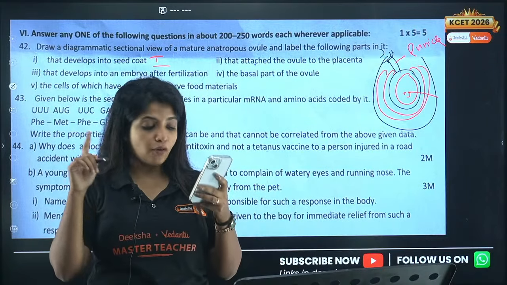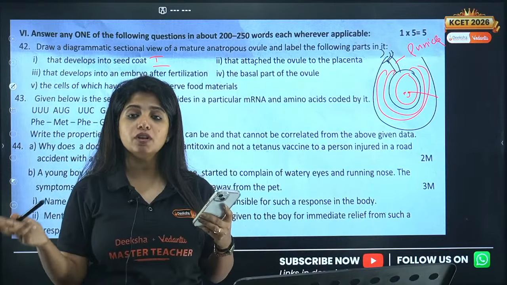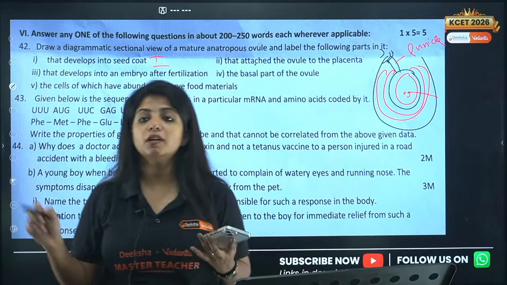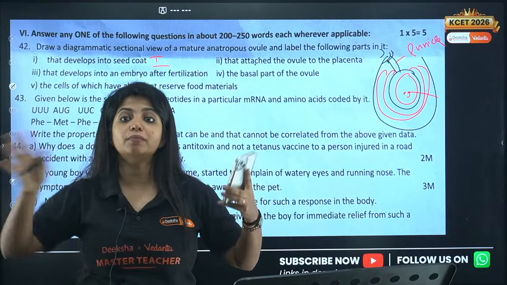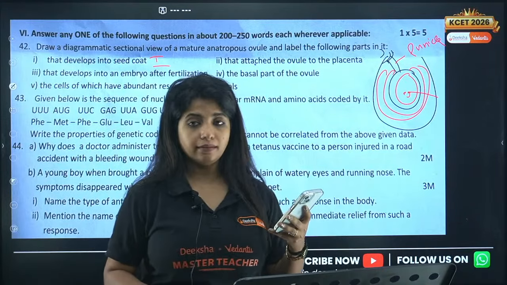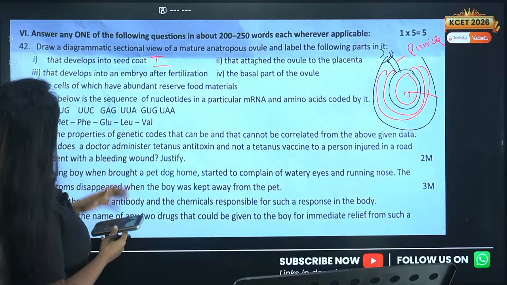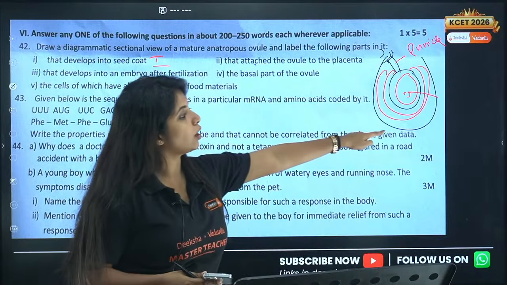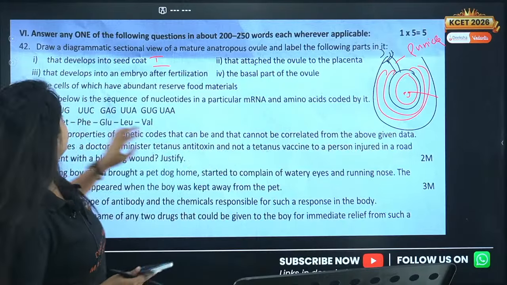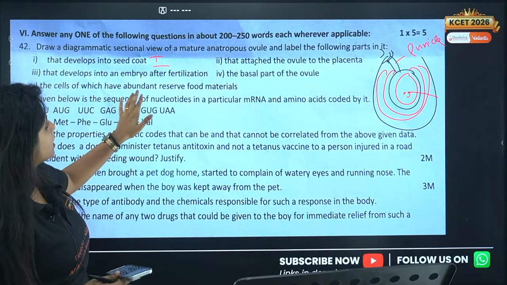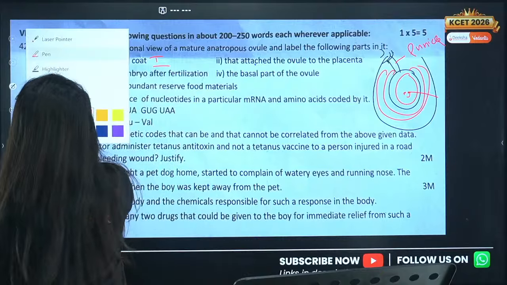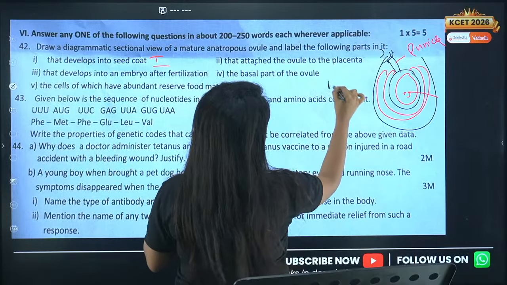Okay. Now for the next thing, convergent evolution, you can talk about the potato and sweet potato example, or you can talk about the wings of birds and butterfly. Fine. Now coming over here, the basal part of the ovule, what do you call the basal part? It is known as the chalazal end. And the cells which have abundant reserve food materials are known as the nucellus.